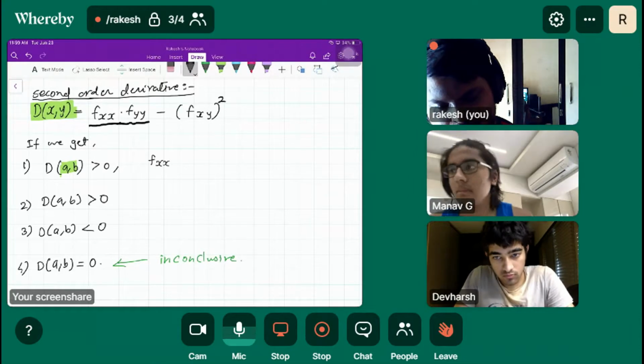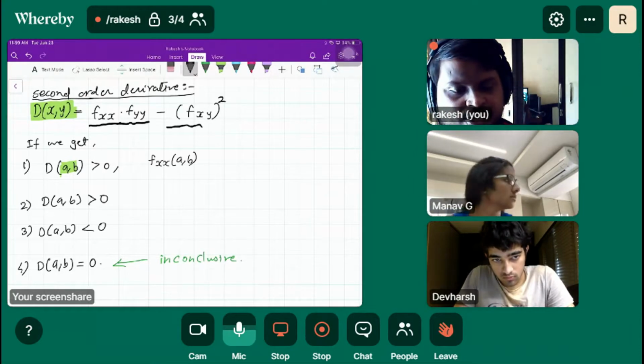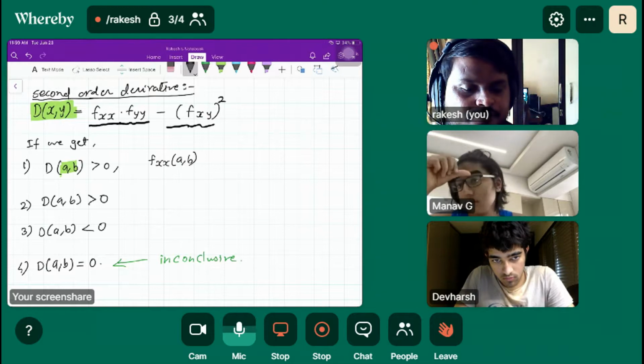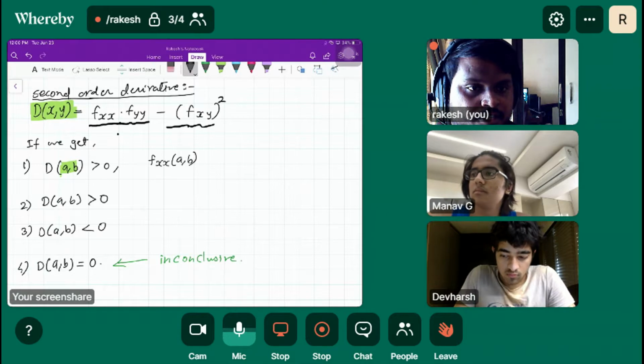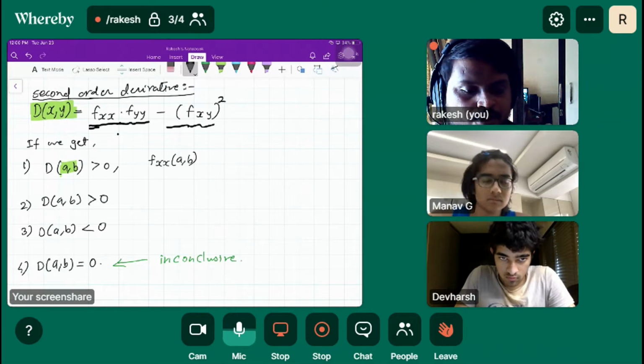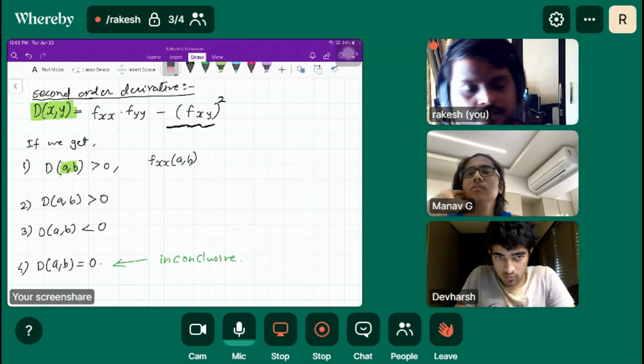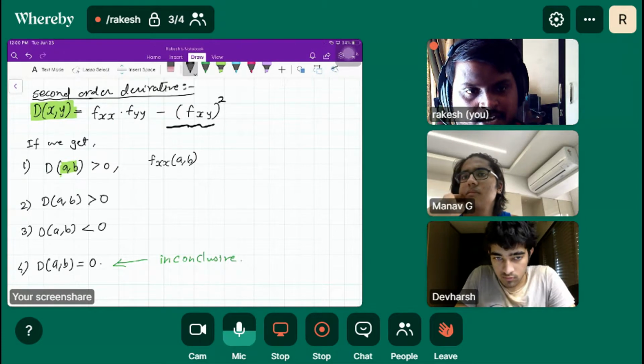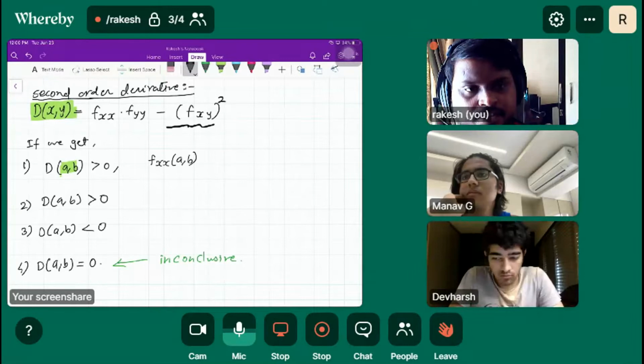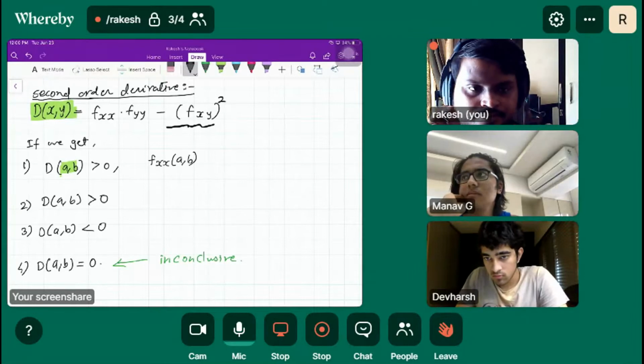Because this term is negative, we are subtracting something from this. Now focus properly, this is really important. If both fxx and fyy are negative, both negative will give you a positive value, and both positive will also give you a positive value because we are multiplying them.